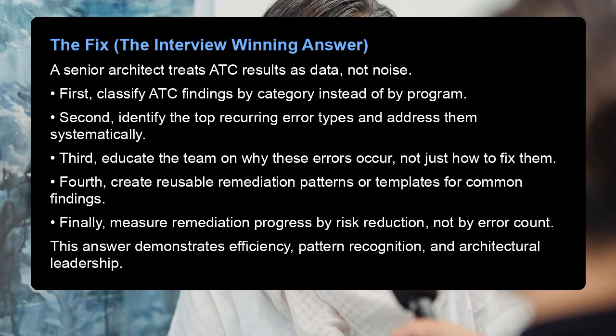The fix, the interview-winning answer. A senior architect treats ATC results as data, not noise. First, classify ATC findings by category instead of by program. Second, identify the top recurring error types and address them systematically. Third, educate the team on why these errors occur, not just how to fix them. Fourth, create reusable remediation patterns or templates for common findings. Finally, measure remediation progress by risk reduction, not by error count. This answer demonstrates efficiency, pattern recognition, and architectural leadership.